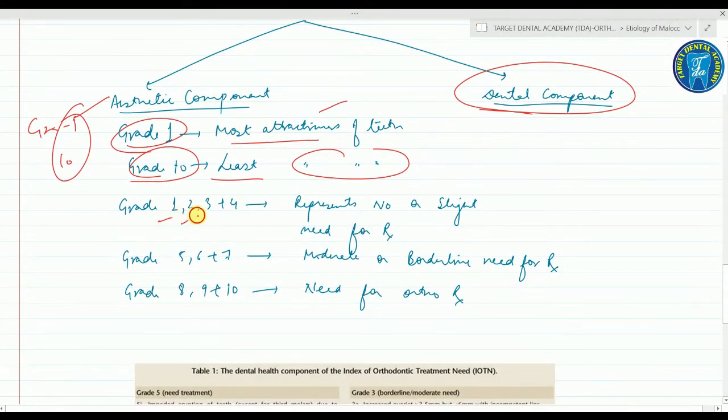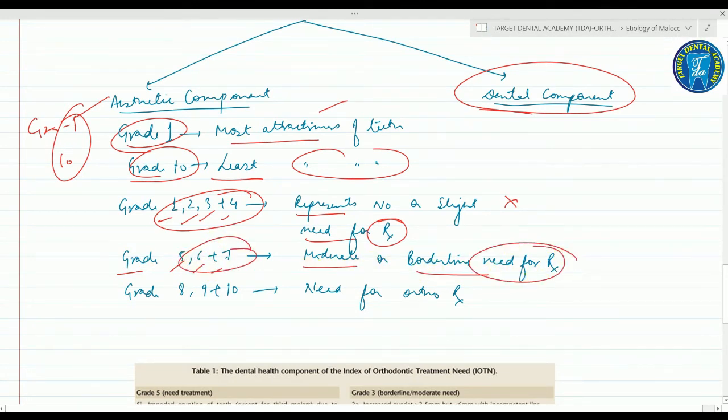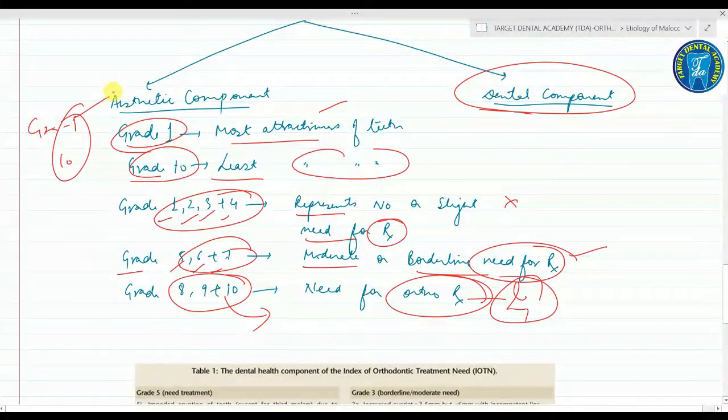Grades 1, 2, 3 and 4 represent no or slight need for orthodontic treatment. Grades 5, 6 and 7 are the borderline cases which may or may not require orthodontic treatment. But grades 8, 9 and 10 are the severe grades, which definitely require orthodontic treatment. Important. So these are the aesthetic component.